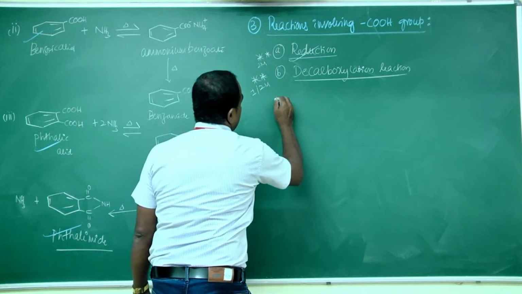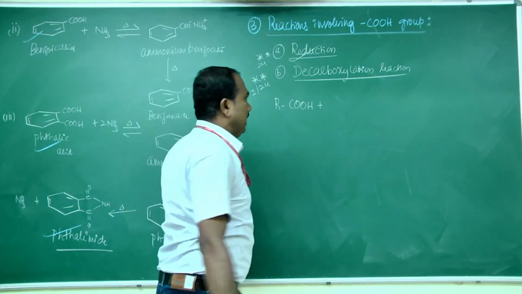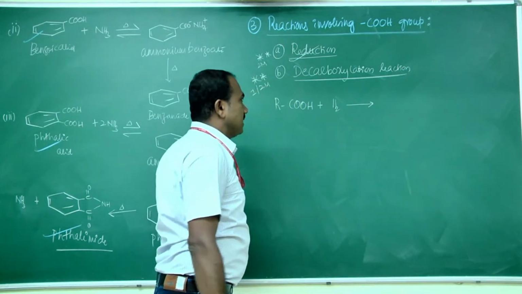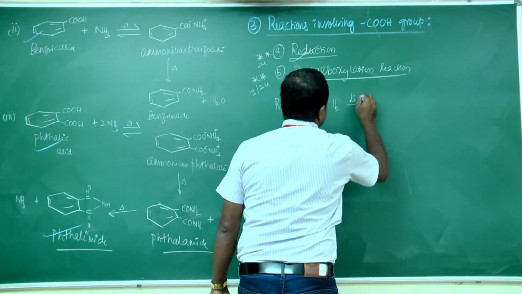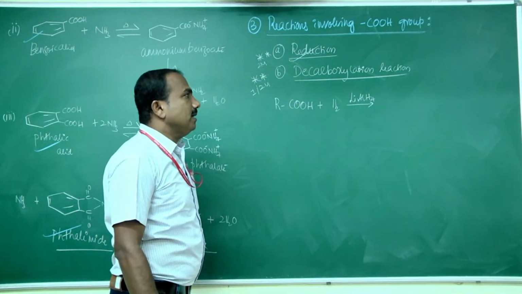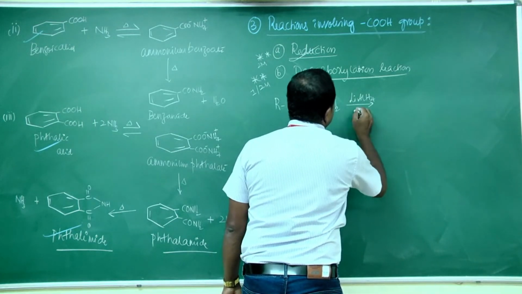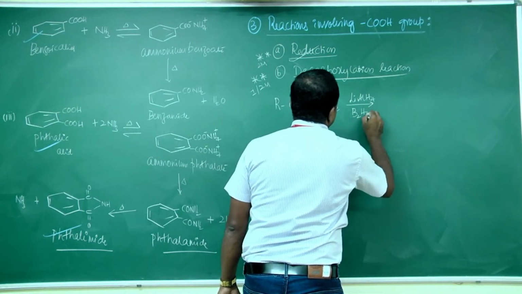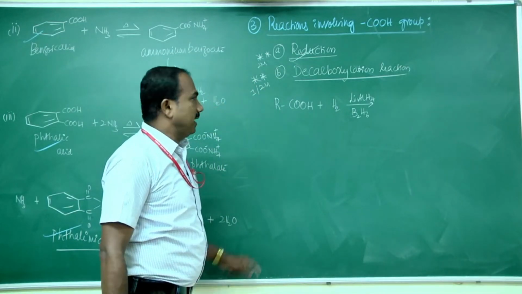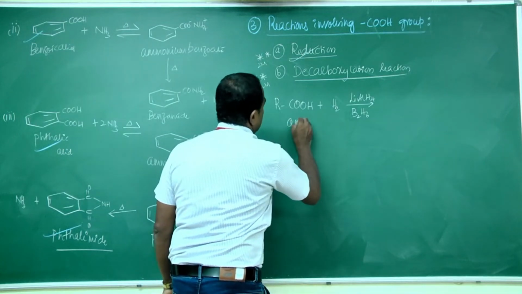Carboxylic acid, that is RCOOH, undergoes reduction in the presence of reducing agents like lithium aluminum hydride or diborane, B2H6. You can use either one. So reduction takes place to form alcohols.